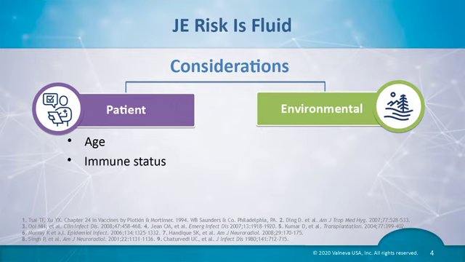Immunodeficient travelers, such as those with solid organ transplants or those with certain chronic conditions such as diabetes mellitus, cardiovascular, or renal disease, also may be at increased risk because immunodeficiency has been associated with an increased risk of neurologic infections from other flaviviruses, such as West Nile virus.